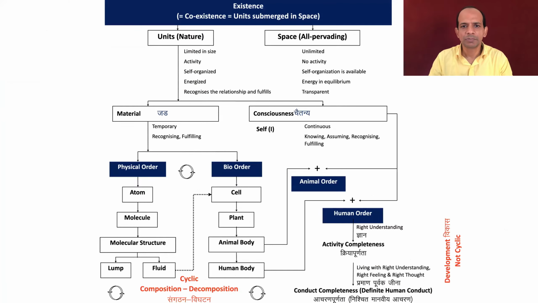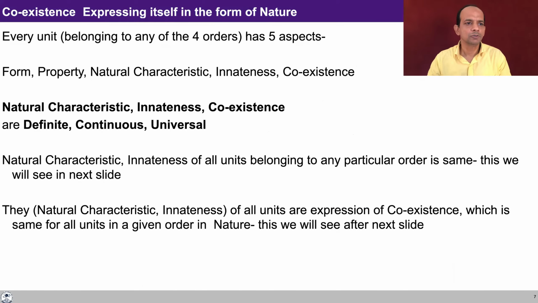Now, this is something that we discussed in the previous lecture also. So now, looking at the whole existence in one look, as we saw in the previous lecture, we can see that the existence is coexistence, as the units are submerged in space, the units make the nature, and the space is all pervading. The units are of two kinds, material and consciousness, and they are organized in four orders. And the development is going to take place in the self only, in the conscious unit only. And since the self in the human being has the potential to know, essentially in the complete nature, we need to develop, isn't it? Now, going further to see how the coexistence expresses itself in the form of nature.